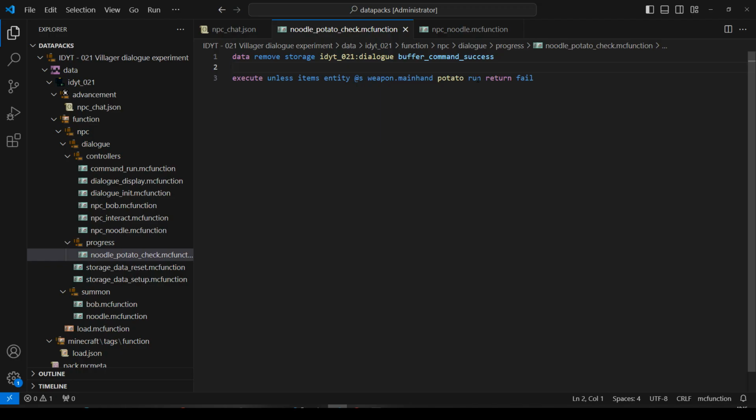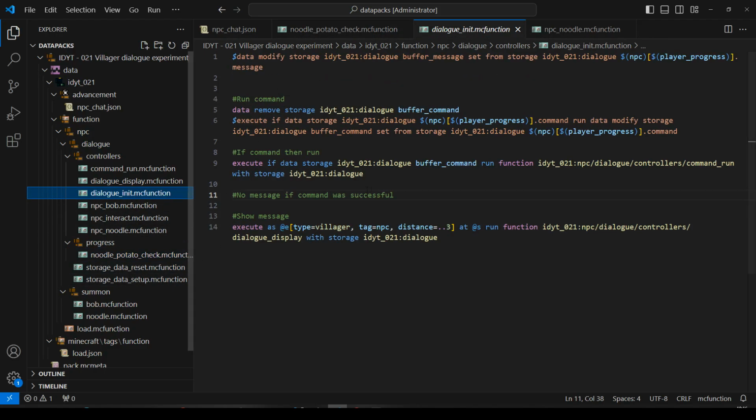So normally what you can do is you could run a function and say if it's successful, but I can't work out how to do that with extra data. You probably don't see what I mean. So here, NPC chat, where are we calling this from? Noodles potato check. So we want dialogue in it, if a command. So we're running it with storage.